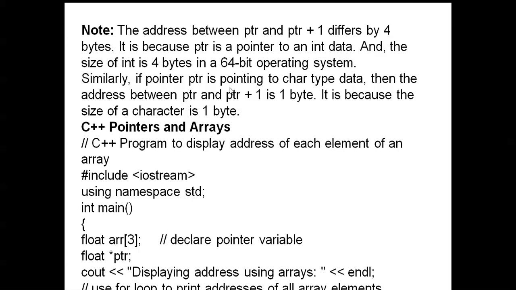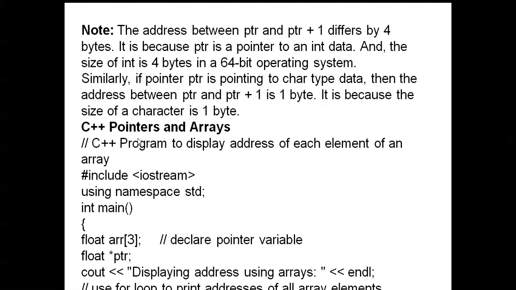Similarly, if ptr is pointing to character type data, then the address between ptr and ptr + 1 is 1 byte. It is because the size of a character is 1 byte. The size of a character is 1 byte and the size of an integer is 4 bytes.